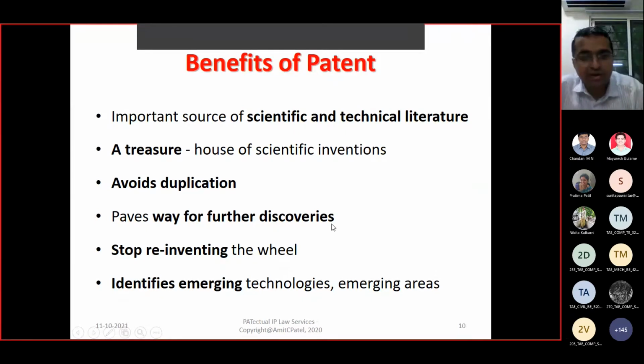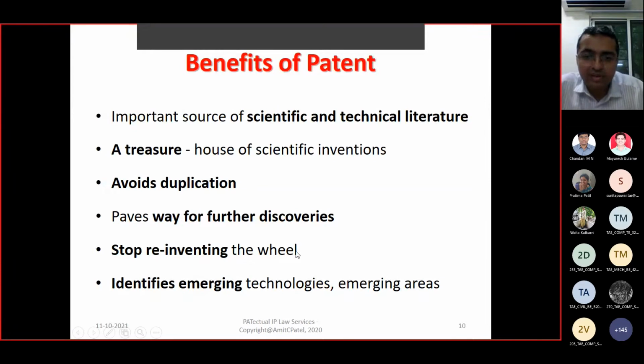If you properly do a research literature review, you will find what solution would work best for the problem you are facing. It paves the way for further discoveries. If you do a proper literature review, it will give you the idea of what the problem is and what others have already tried. And from that you come up with a different new strategy or new combination strategy.